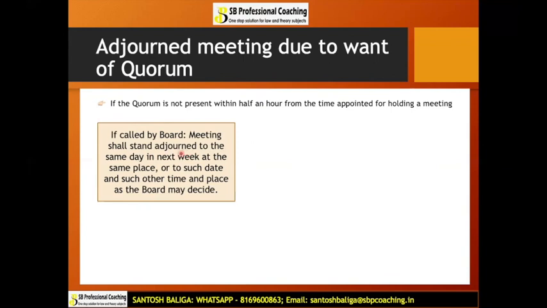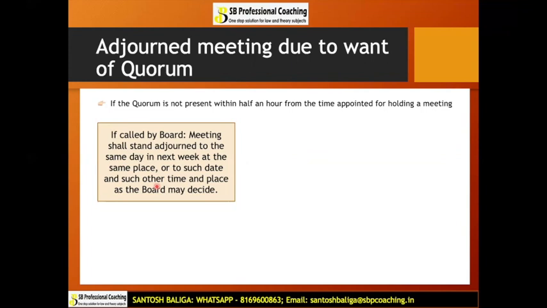Okay. In this case, it will be adjourned to the same day. That means if today is Monday, then the same day will be again Monday in the next week, at the same place. If it is the registered office, then it will again be at the registered office itself, or to such date and such other time and place as the board may decide. So there are 2 options over here. One, as per law, it will get adjourned to the same day, next week, same place and time. But if the board decides, no, we want to keep it on some other day.